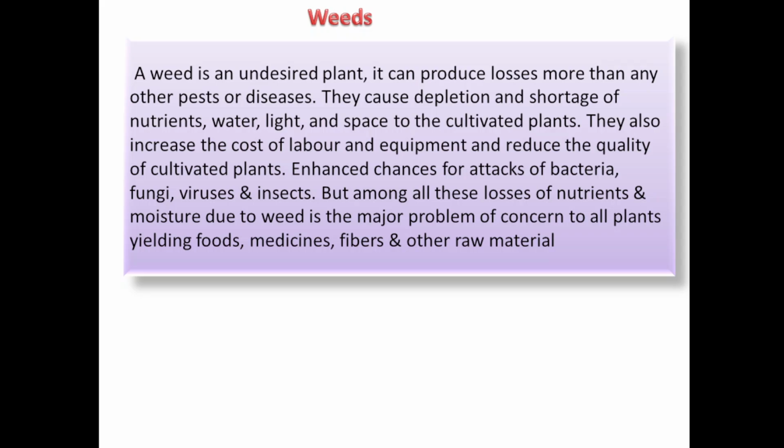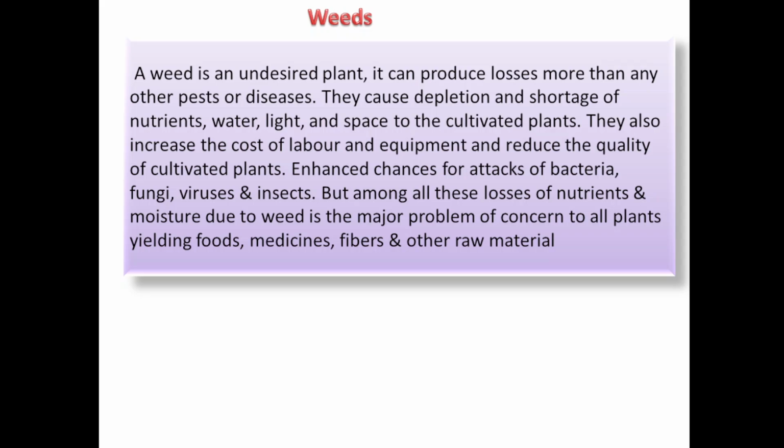It also enhances the chances of attack of bacteria, fungi, viruses and insects. If the cultivated plant does not develop or grow healthy, then naturally it is more prone to attacks of bacteria, viruses and insects.